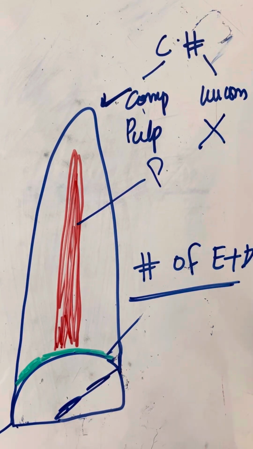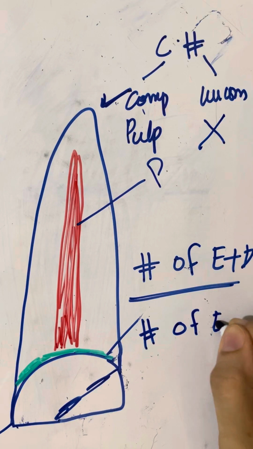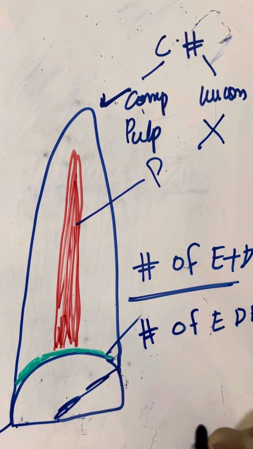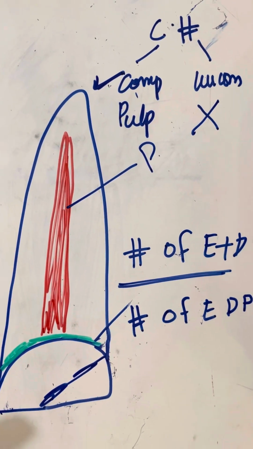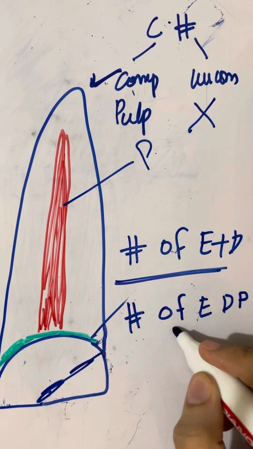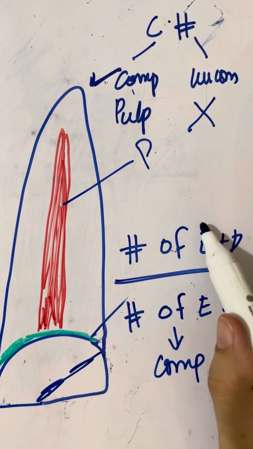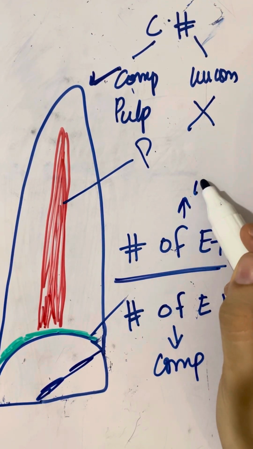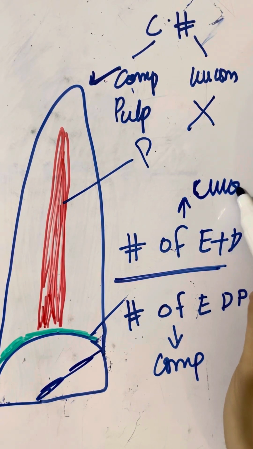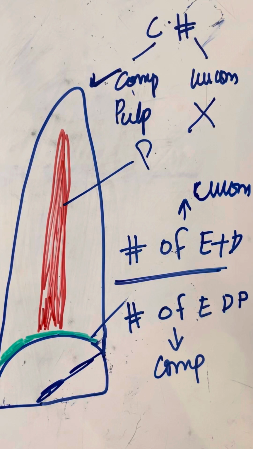But when there is involvement of the pulp, fracture of the enamel, dentine, and pulp, it means that there is a complicated fracture. And when there is only involvement of the enamel and dentine, it is an uncomplicated fracture.